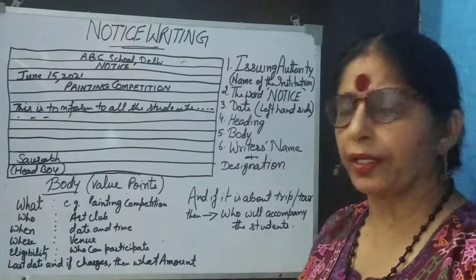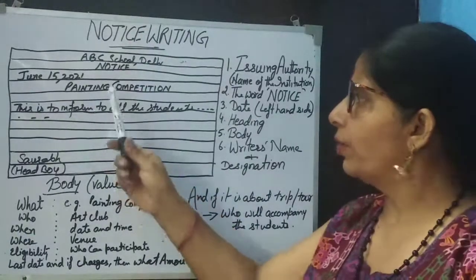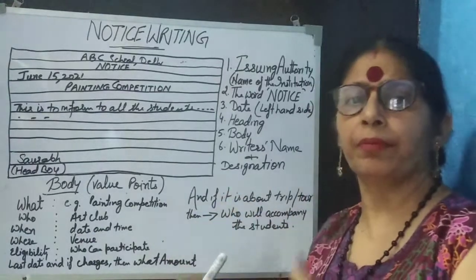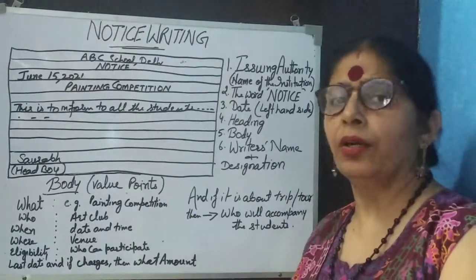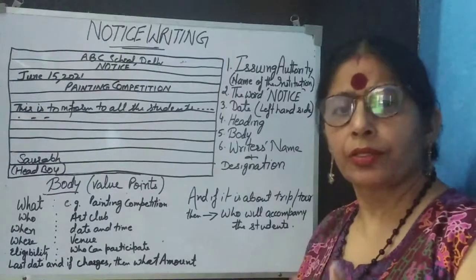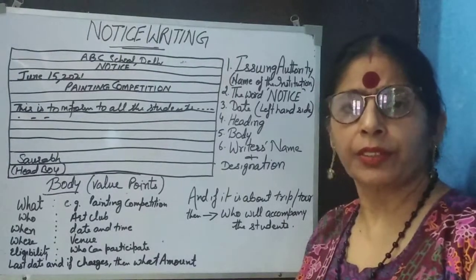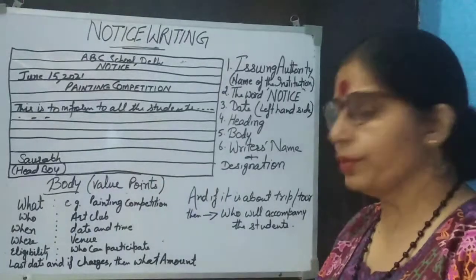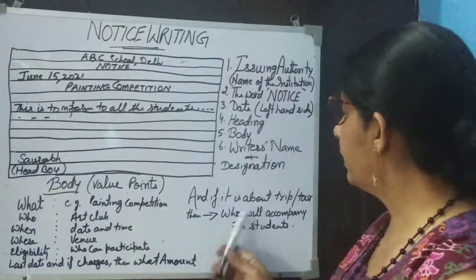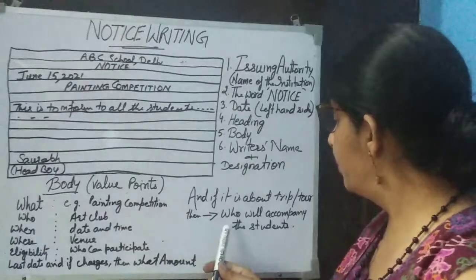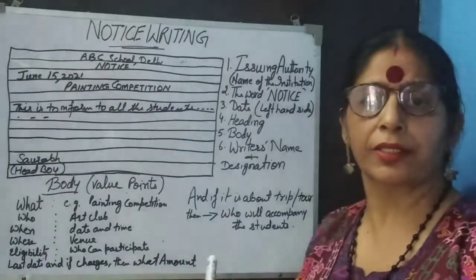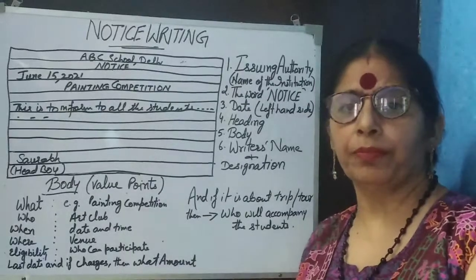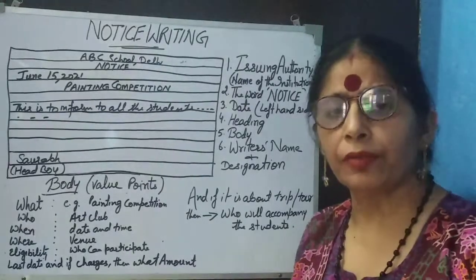One more important thing. We are talking about a painting competition, but many times it is about some kind of historical trip or tour or picnic, or you are going somewhere, the school is taking a trip during summer vacation, whatever. So whenever this is about some trip or tour, then the important thing is that you have to mention who will accompany the students. Because when students go home and talk about this trip to their parents, they want to take permission from the parents.